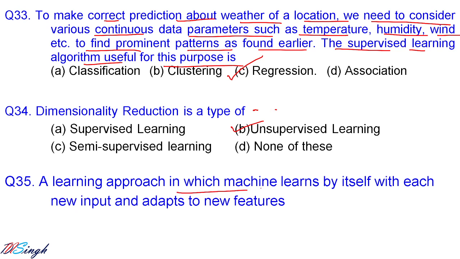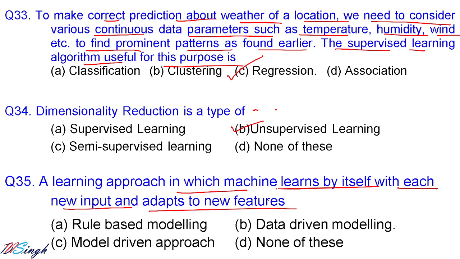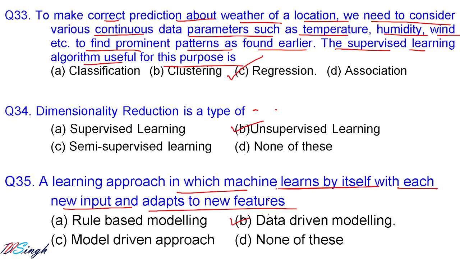A learning approach in which the machine learns by itself with each new input and adapts new features. Fine. Here a person is not providing any rule, so it is not rule based learning or supervised learning. The machine is learning on its own. So this is called what? Rule based modeling? No. Data driven modeling, because the machine is learning from data, not by rules provided by the programmer. Model driven approach? No, data driven modeling is the correct answer for this one. Let us go for the next question.